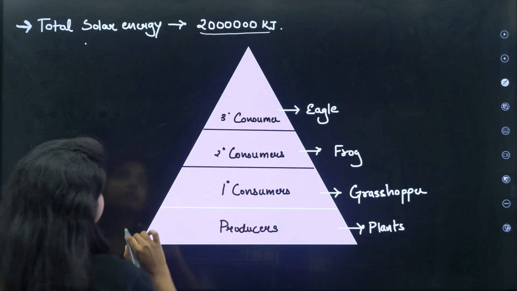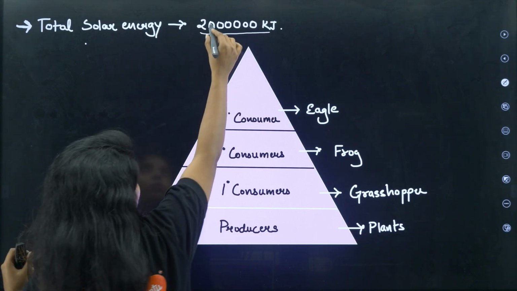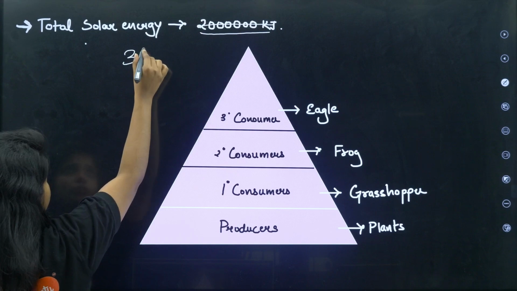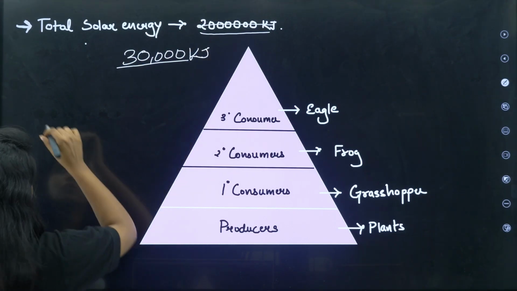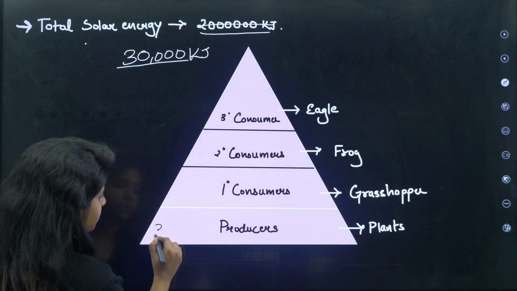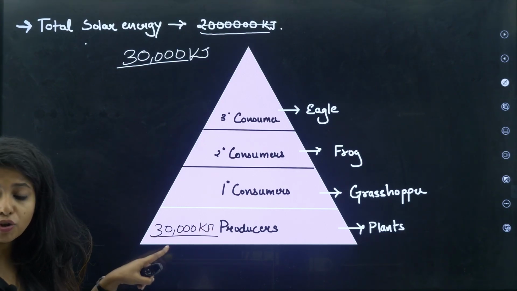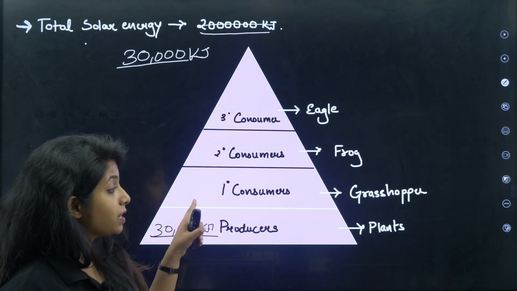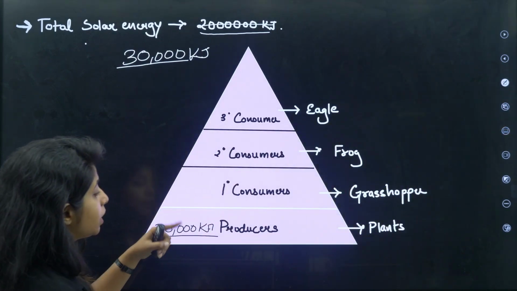So basically, how does a question come on the 10% law? Total solar energy is something around that much. For the time being I'm cutting it off and writing 30,000. 30,000 kilojoules of energy is got by the producers. They have 30,000 kilojoules of energy. Now, how much of this energy is passed down to the primary consumers? 10% of it, that is the 10% law, only 10% is passed on.